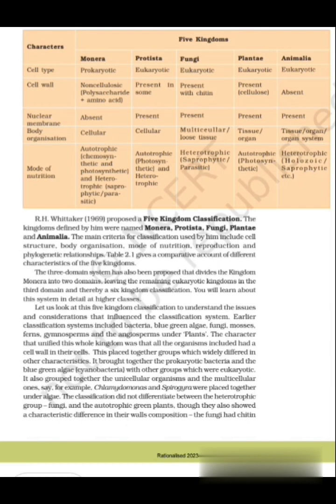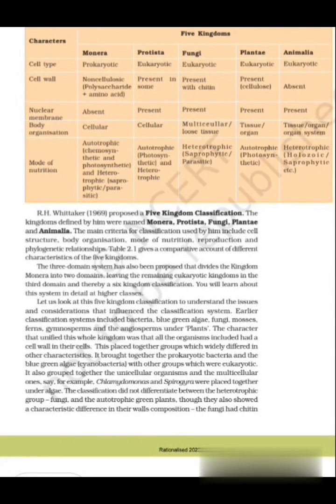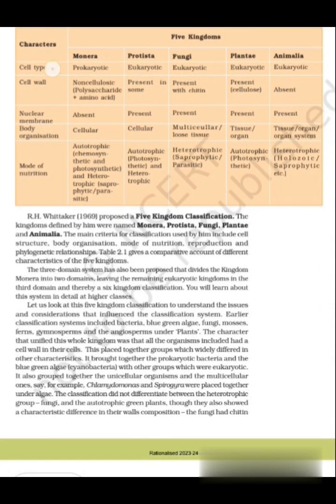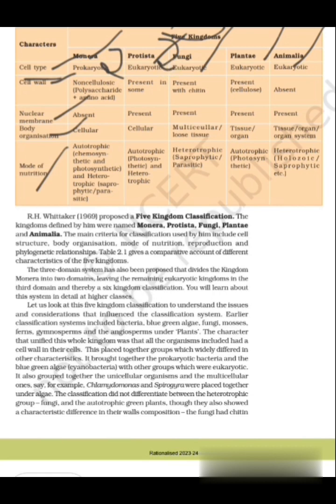Table 2.1: Characteristics of five kingdoms. Characters: cell type, cell wall, nuclear membrane, body organization, mode of nutrition. Five kingdoms: Monera, Protista, Fungi, Plantae, Animalia. Cell type: Monera, prokaryotic; Protista, eukaryotic; Fungi, eukaryotic; Plantae, eukaryotic; Animalia, eukaryotic.